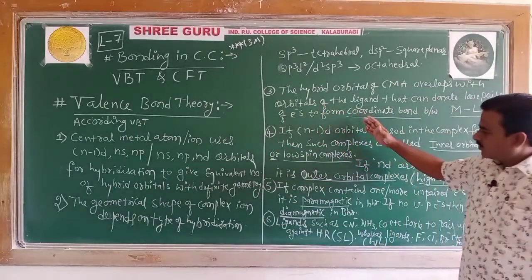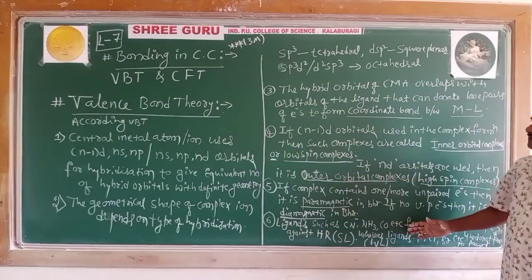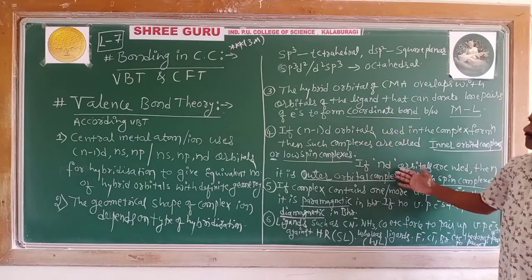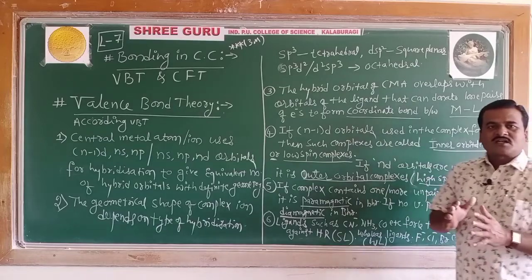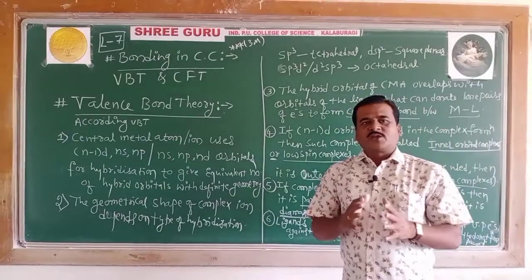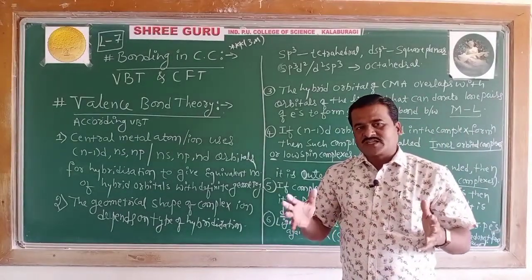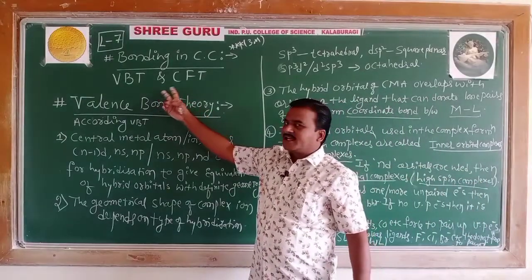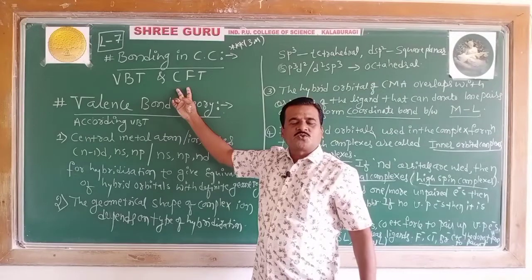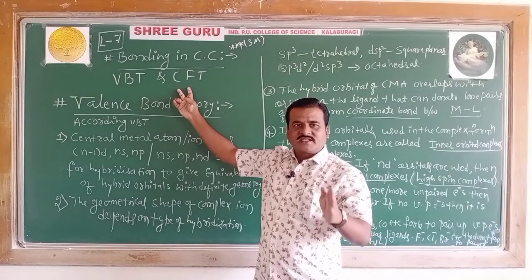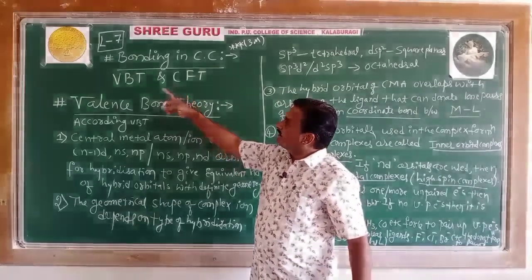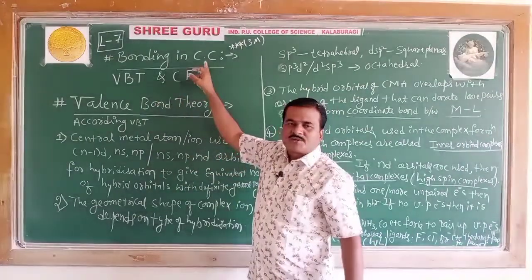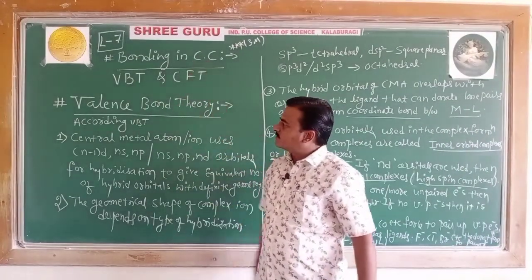Well, students, I have listed the assumptions on the board. Let us glance at them once before we take a particular example of a complex ion. There are two theories we are supposed to study this year as per the NCERT syllabus, VBT and CFT, pertaining to coordination compounds.